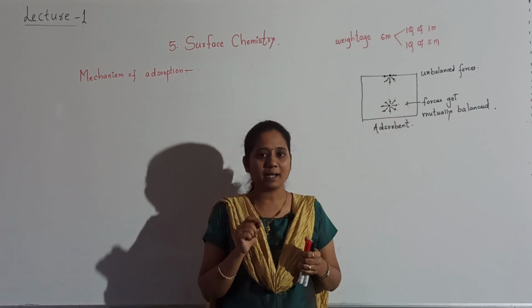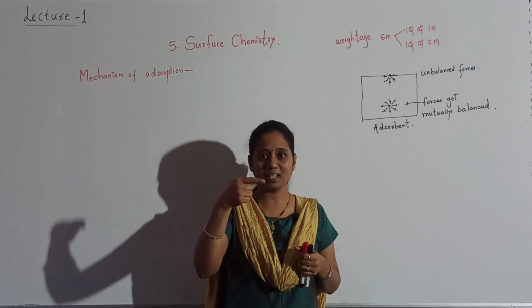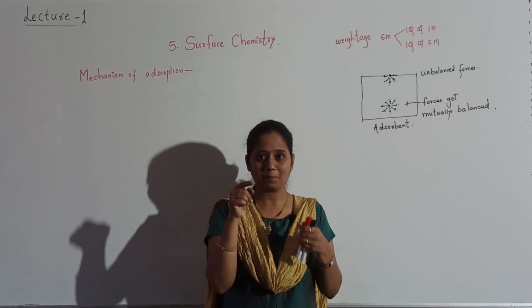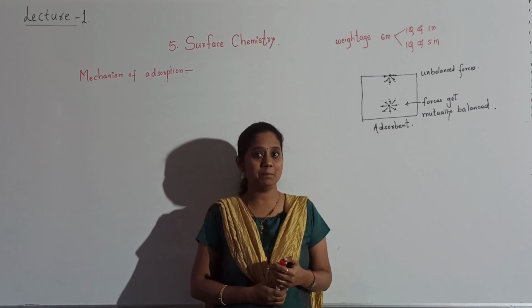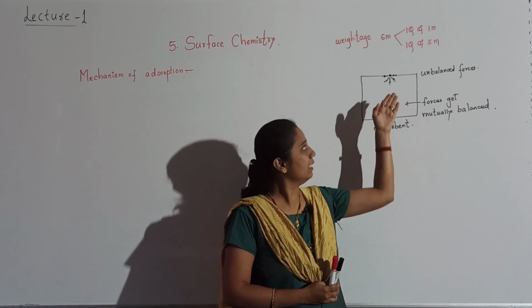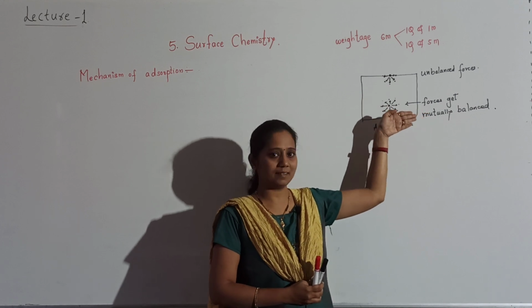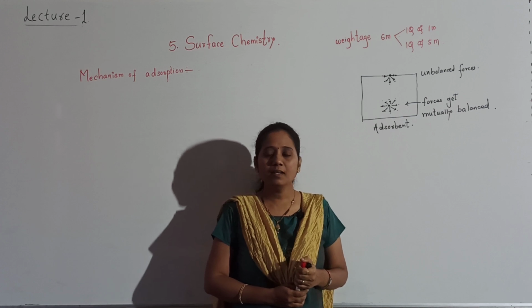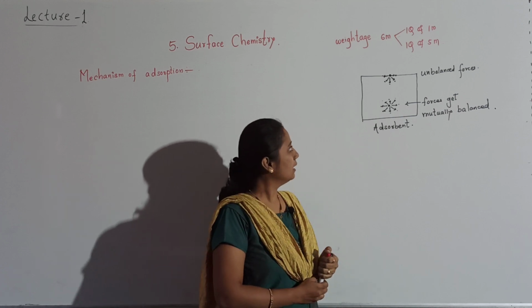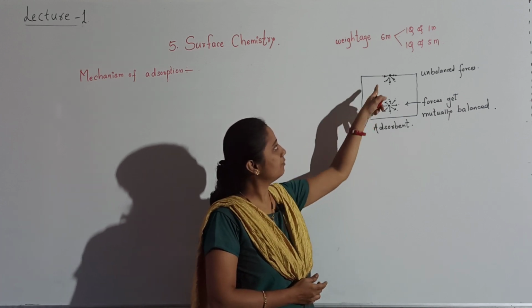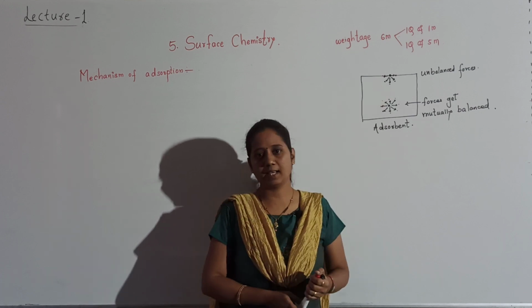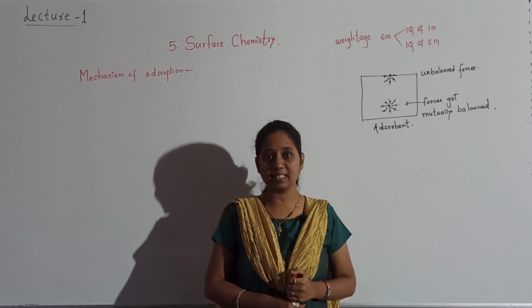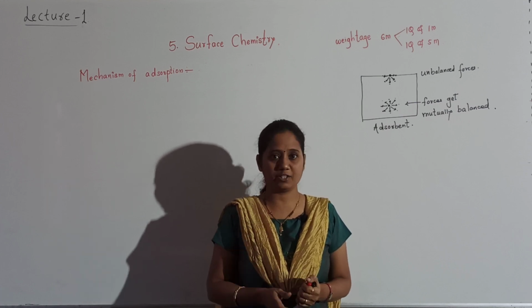Because the particles which are present on the surface are not surrounded by atoms or molecules from all sides. That's why forces remain unbalanced there, unlike particles which are present inside. Now, see, the forces are unbalanced, and that's why the particles at the surface require more energy.